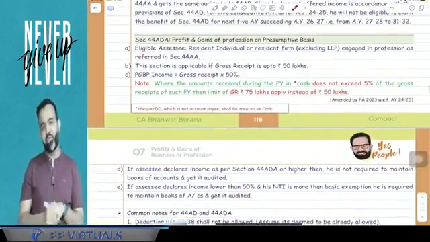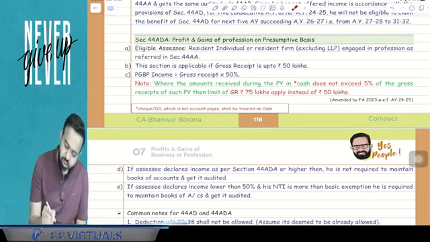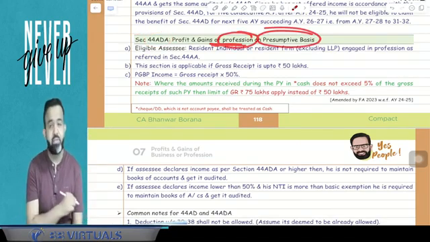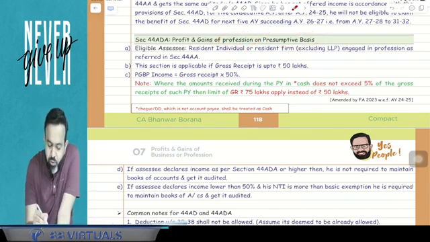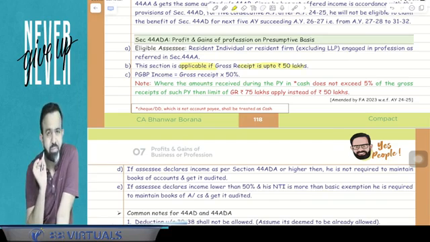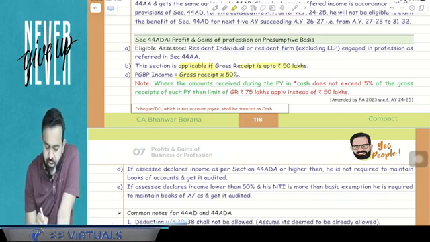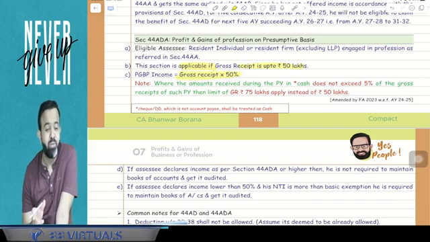After that, guys, there is one more section, 44ADA. 44ADA says profit and gains of profession on the presumptive basis for the professions. If you remember, this section says that if your gross receipt is up to 50 lakh, then your PGBP income is gross receipt multiplied by 50%.